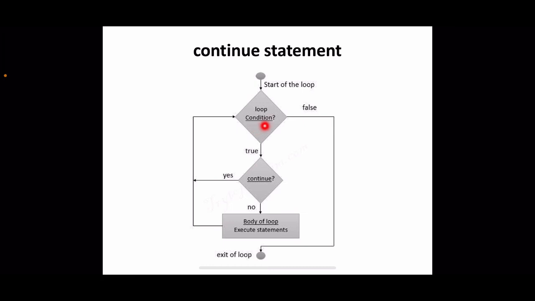Inside the while loop we have the condition first, right? If the condition is true, then we move to the body of the loop. If the body of the loop has a continue statement, what happens? The rest of the body of the loop for the current iteration will be skipped. It simply goes to the test condition again for the next iteration. That is the continue statement. And if the condition is false, definitely it is the exit of the loop, right? This is a continue statement. We will see an example for that also.